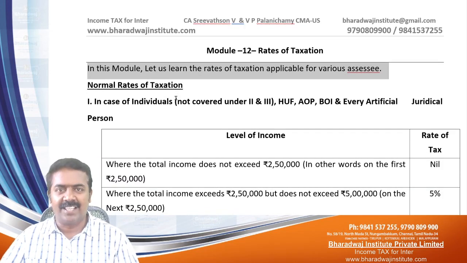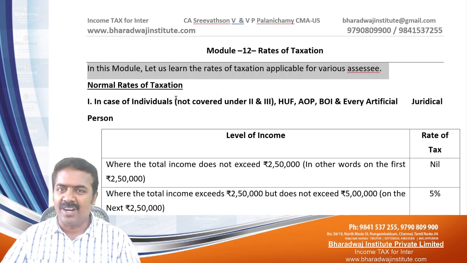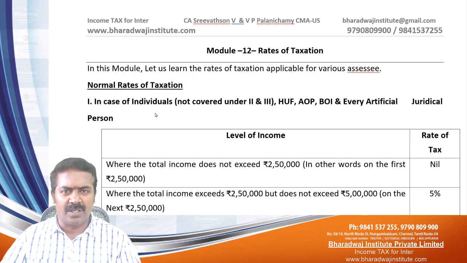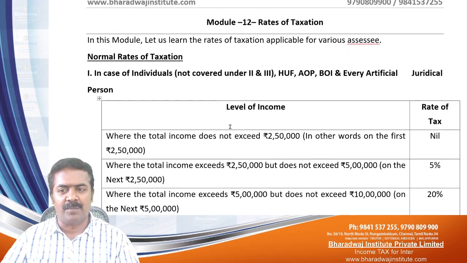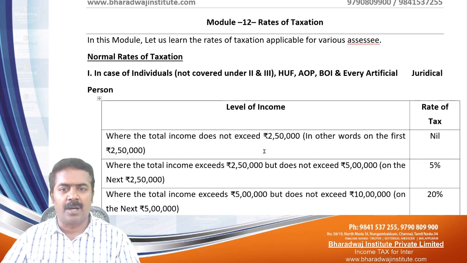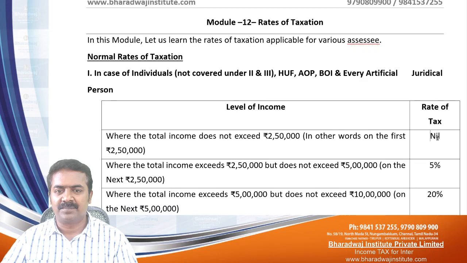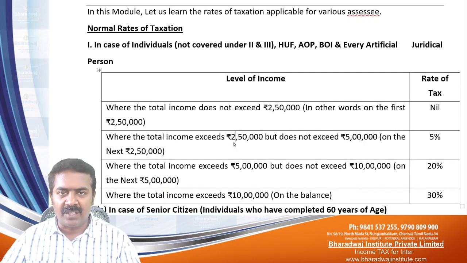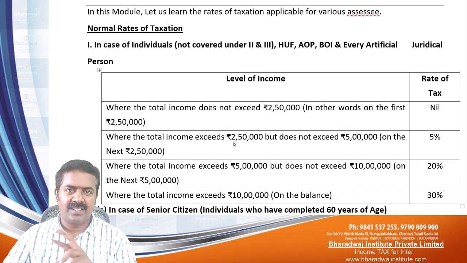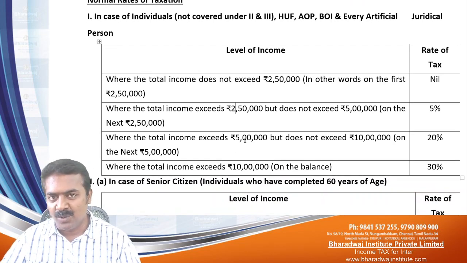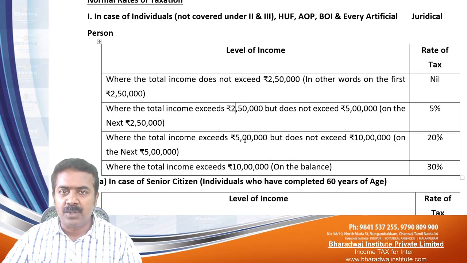for a general assessee, let us assume we are having some salary income or some business income. For a normal person like you and me, what is the tax that is applicable? If income is not exceeding 2,50,000, that is up to 2,50,000, no tax. Then for 2,50,000 to 5 lakhs, the next 2,50,000 is taxed at 5%. Next, if income is more than 5 lakhs and up to 10 lakhs,